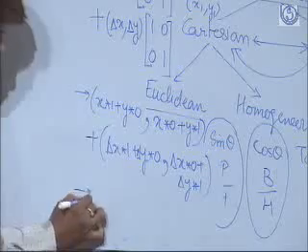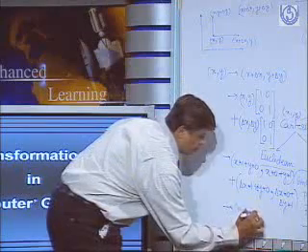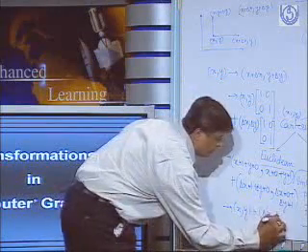So the end result will be x, y plus delta x, delta y.